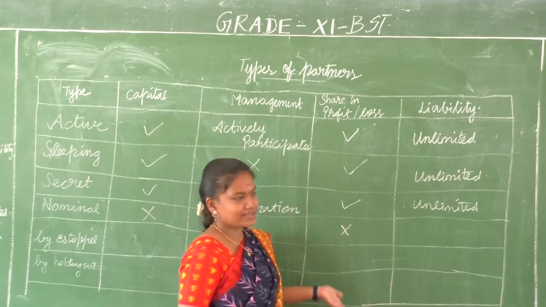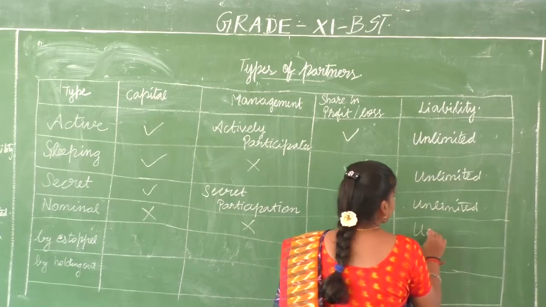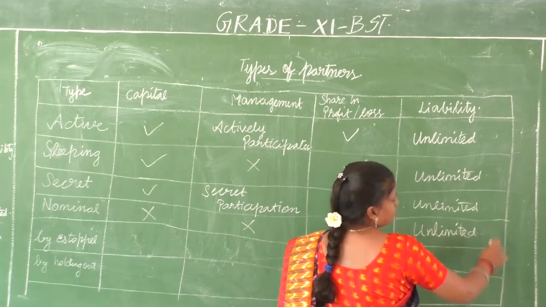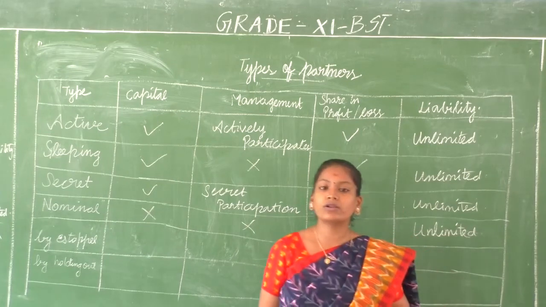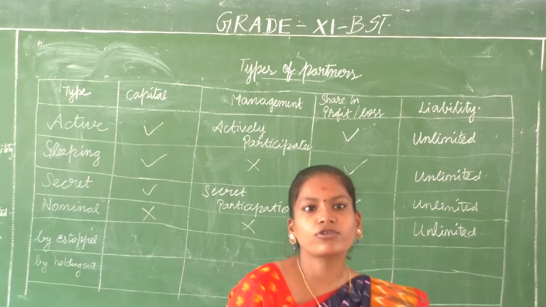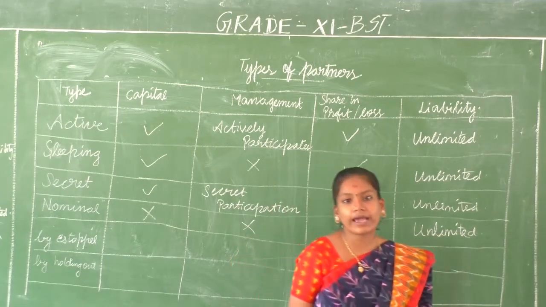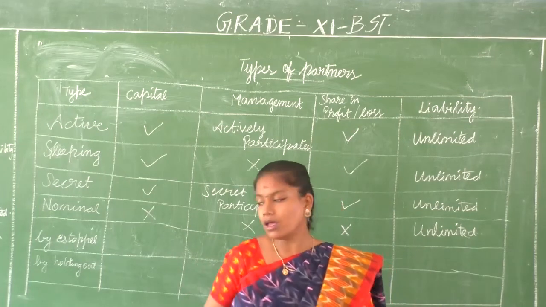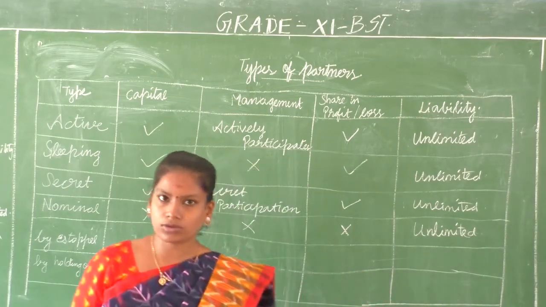But liability, of course, is unlimited, because as you are named, the others also will know that you are a partner. As a partner of the organization, of course, you are supposed to bear the liability of the organization. So the liability is unlimited for the nominal partner also.